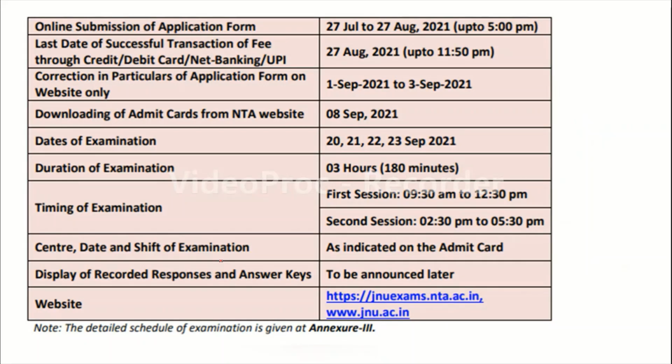And before moving to questions here, if you haven't applied yet, you can apply till 27 August 2021, and the last date to pay the fees is 27 August 2021. Any correction in the application form is allowed from 1st September to 3rd September 2021. You can download admit cards on 8 September. The examination dates are 20, 21, 22 and 23 September 2021. The duration will be 3 hours. The first session is from 9:30 to 12:30. The second session is from 2:30 to 5:30.